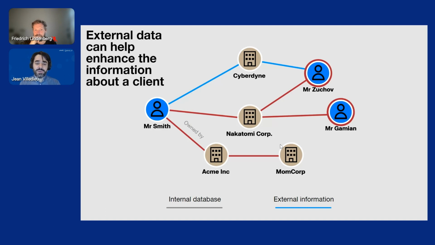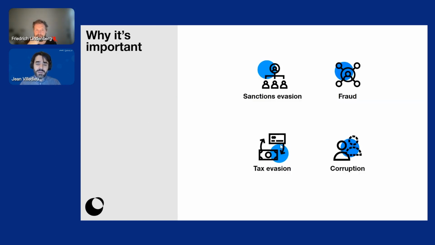That's really the kind of insight that combining internal data and external data can help achieve. And it's important for a number of reasons. It's important, for example, when dealing with sanctions evasion. Think, for example, of Russian oligarchs creating shell companies and various proxies to hide that they are the beneficiaries behind some transactions.